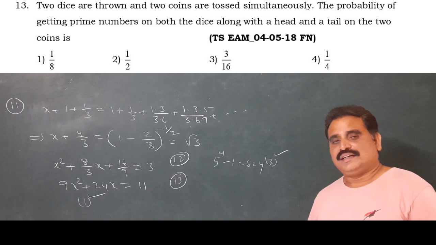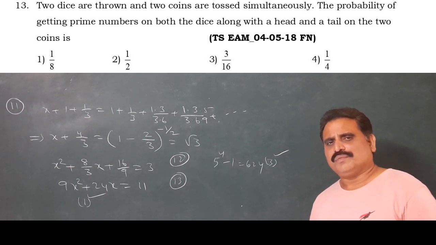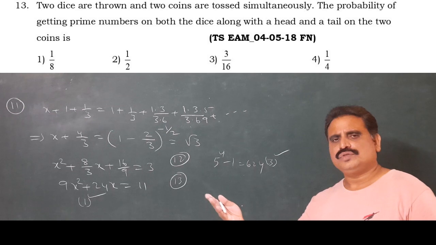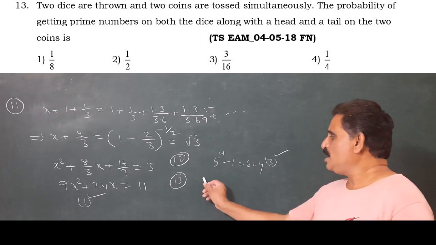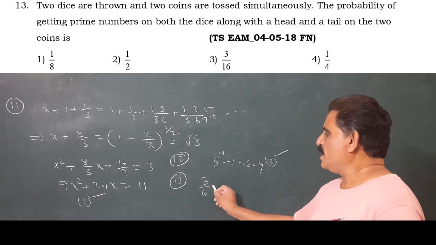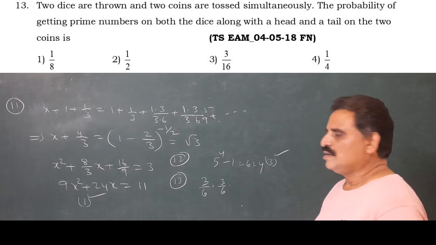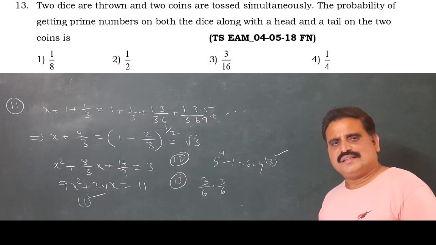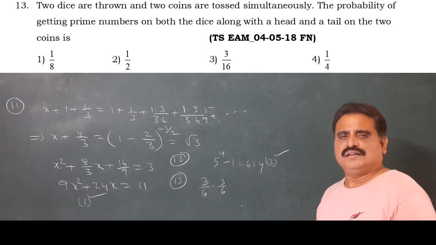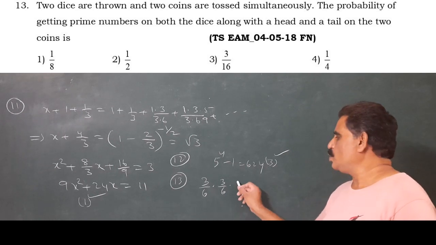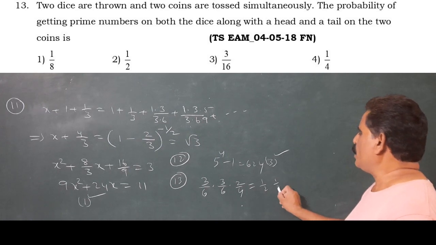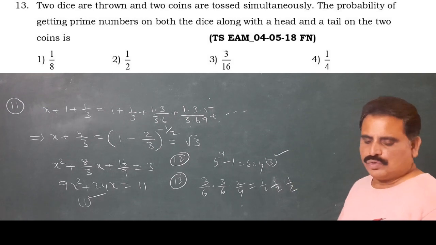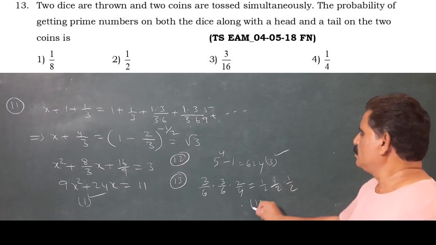First, the die shows a prime number. What are the prime numbers from 1 to 6? 2, 3, 5. So 3 by 6. Next die, 3 by 6. As well as the coins, head and tail, or tail and head, so 2 by 4. That's why 1 by 2 into 1 by 2 into 1 by 2, nothing but 1 by 8. Which option? The first option is the right answer.